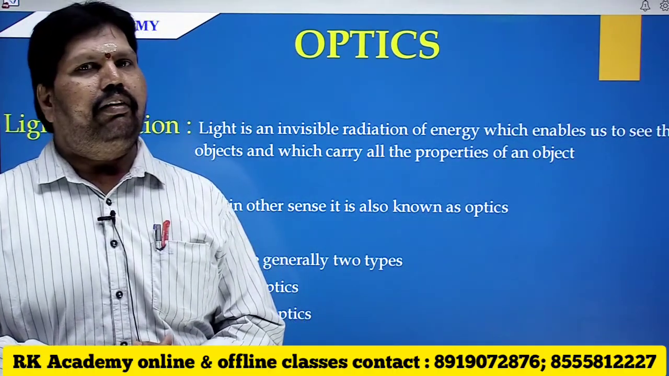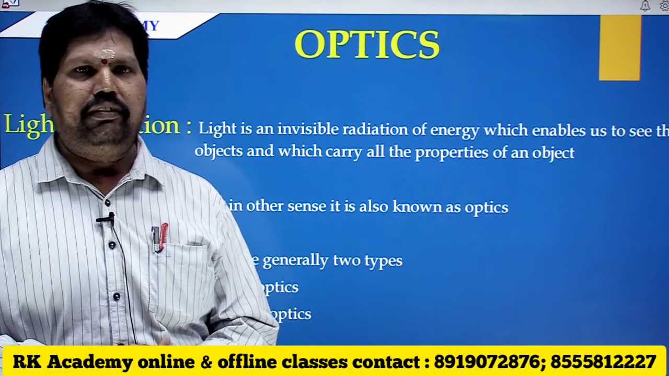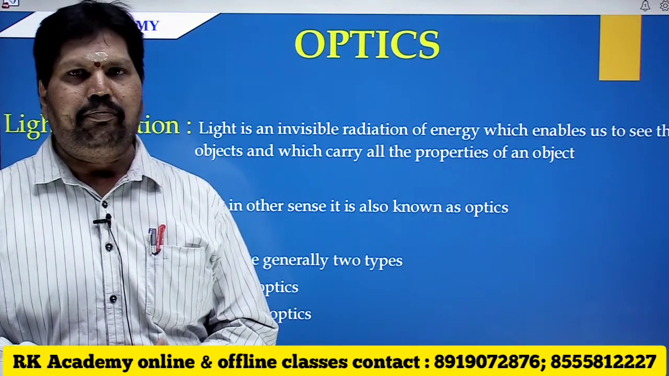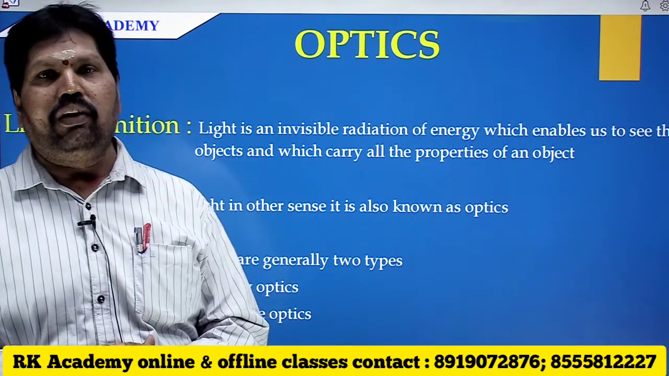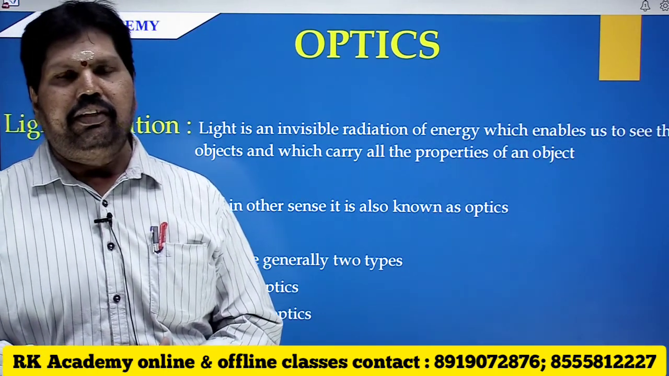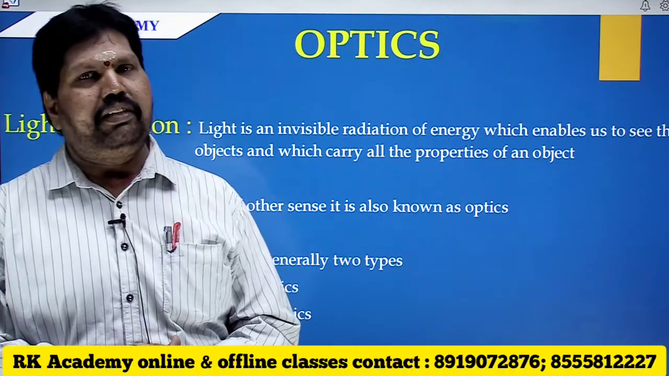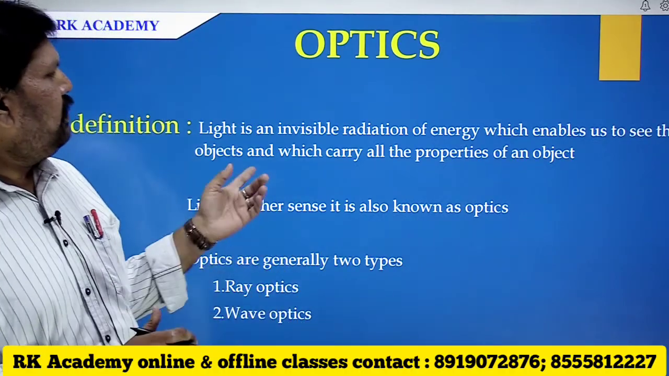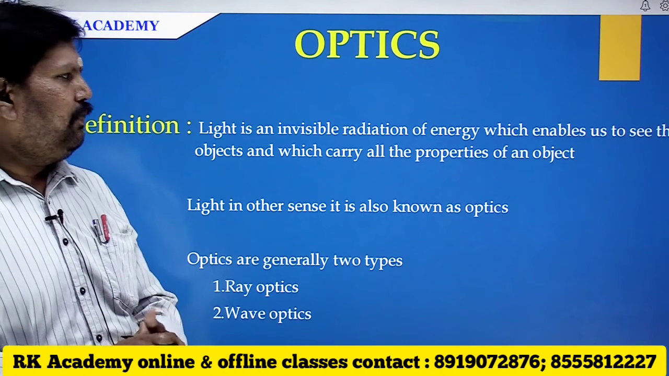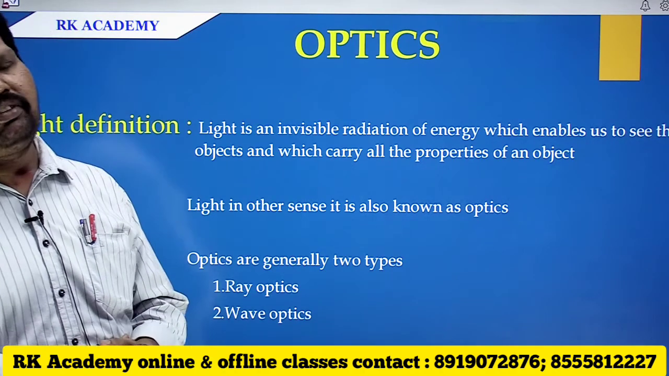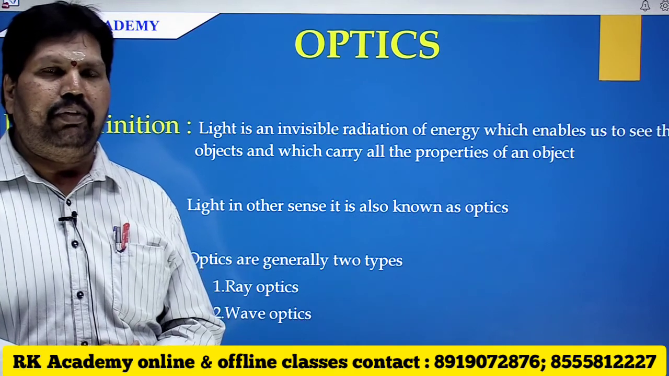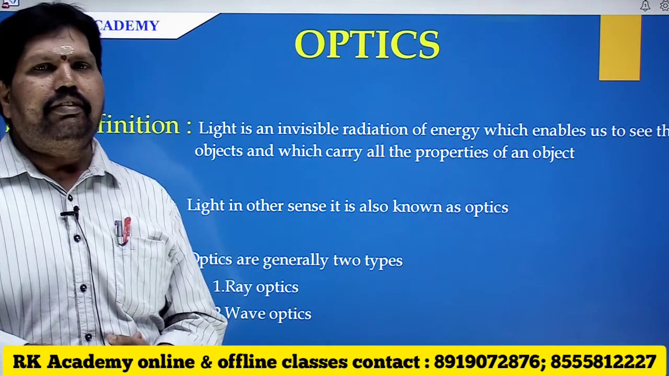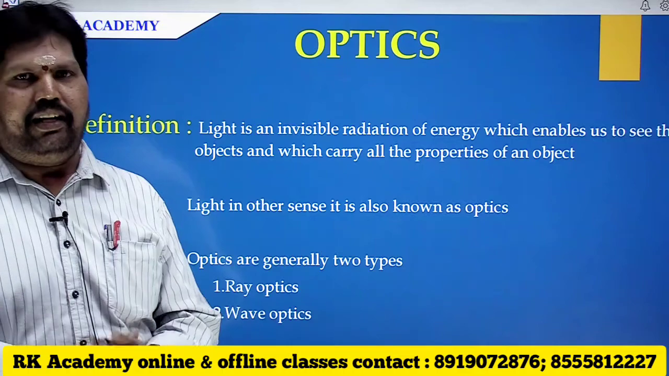Whenever you are asked whether you can see the light, most people will answer that yes, we can see the light, which is a wrong answer, because light is defined as an invisible radiation of energy which enables us to see the objects and which carries all the properties of the object. You may ask me why we can't see the light.